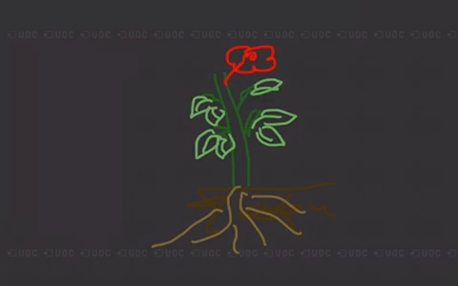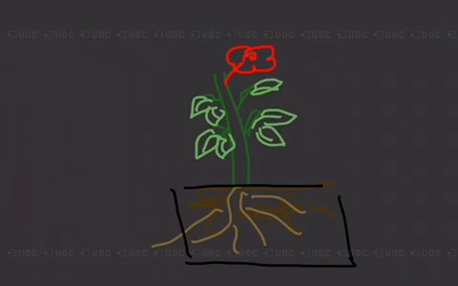So basically, a plant is divided into two parts broadly: the underground part or the descending part called the root,